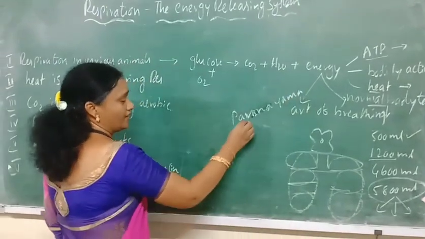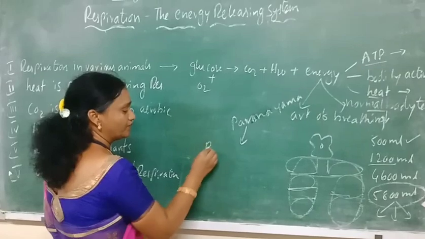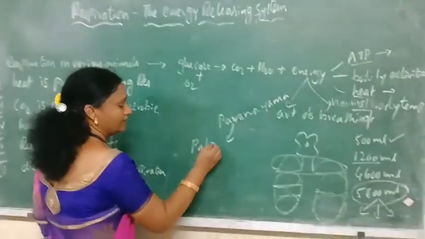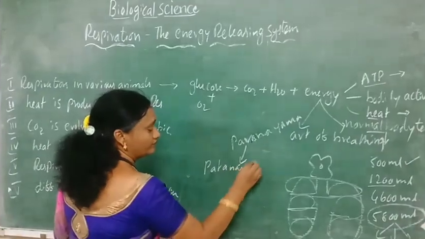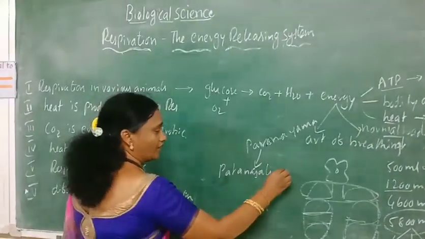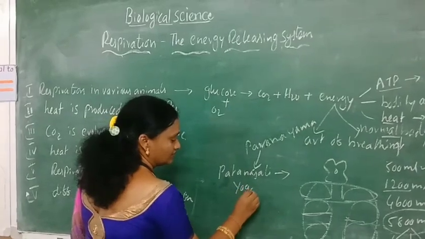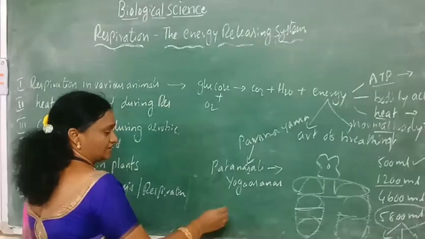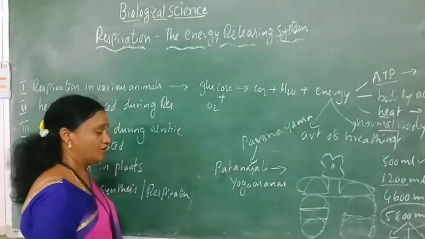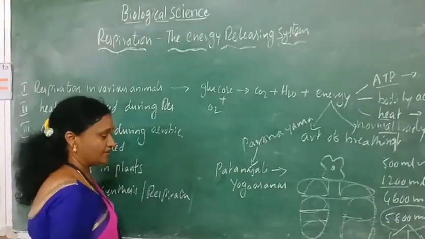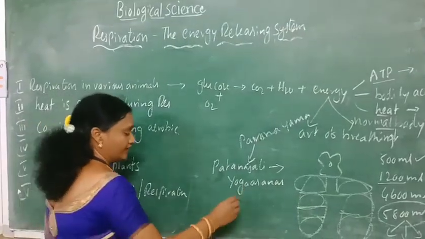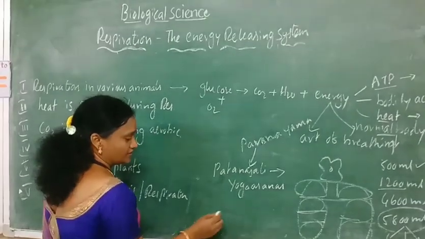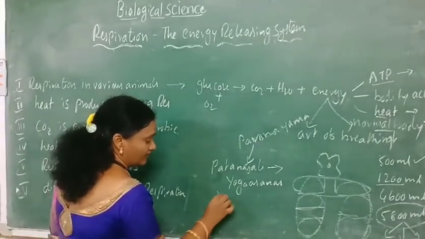So pranayama, the art of breathing, was developed by a yogic Ayurvedic principle. That is Patanjali. He developed the yogasanas, and he also developed the yogic principles into eight divisions. Among the 8 divisions, first we'll be seeing Yama,